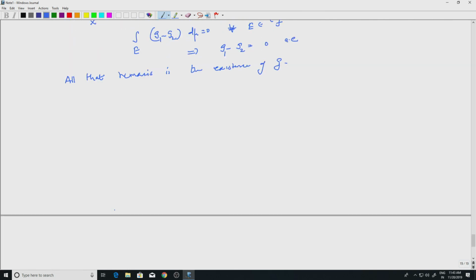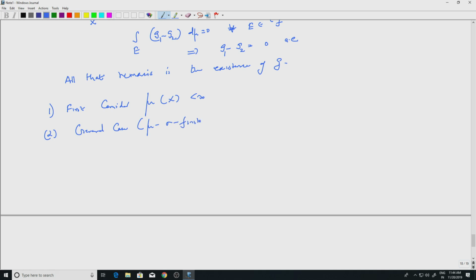There are two steps. First, consider mu of X to be finite. In the second step, the general case, remember mu is sigma finite.